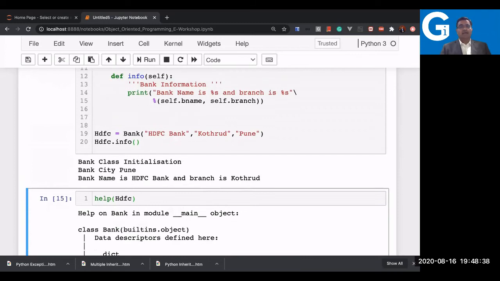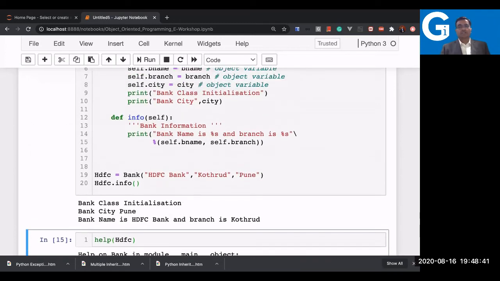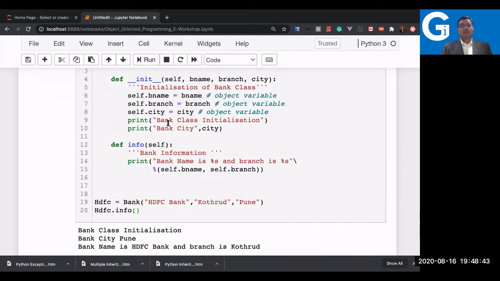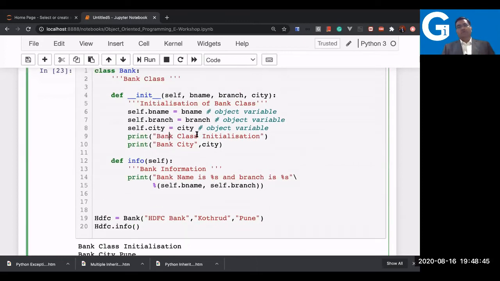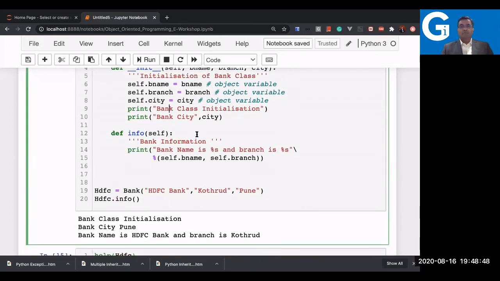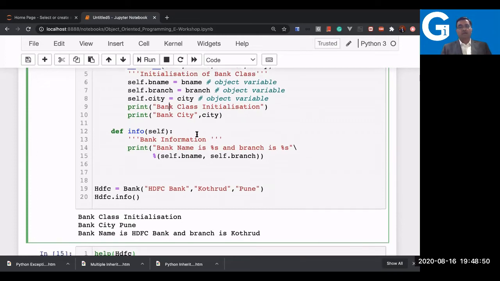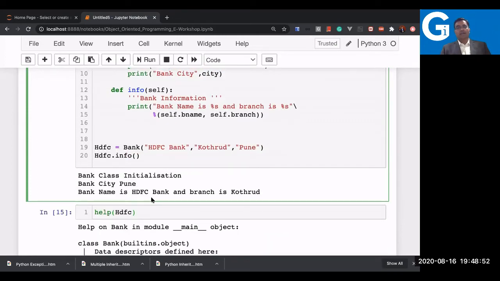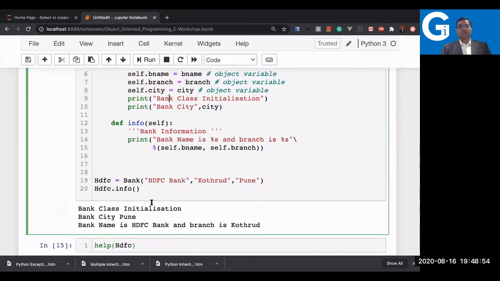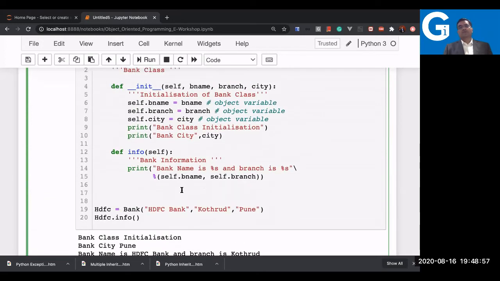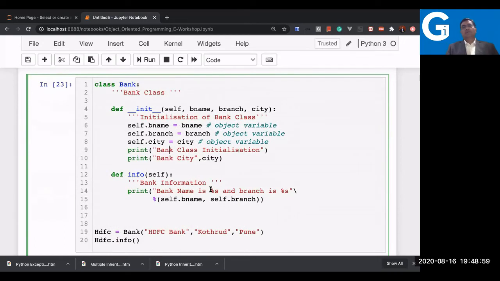It says the bank city is Pune because it is already defined in the constructor method only, whereas bname and the branch I have defined in the info method. So this way, if I want to share some variable or data inside the class, Python allows you to do that using an object variable. Just define the object variable and you can share it with other methods also.